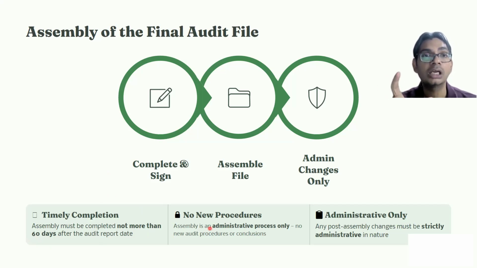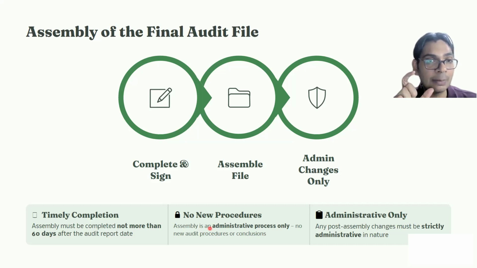An auditor is not required to perform new processes. He can just discuss the processes with the client, if any need may arise, in respect of the previous activities that he has performed. But no new audit process, no new audit activity has to be performed within those 60 days. Those 60 days are only for the purpose of making an audit file so that it can be preserved and managed in a proper manner.